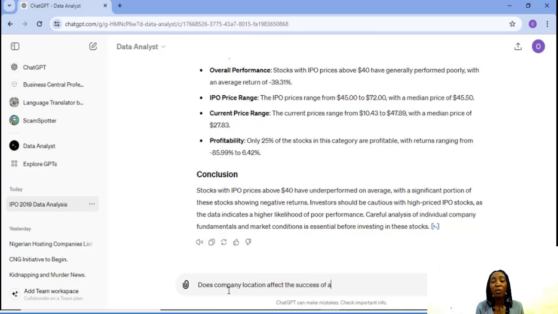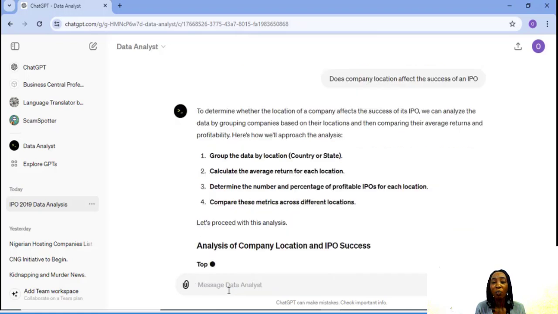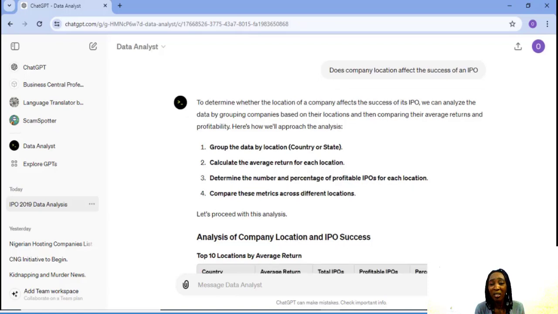So I'm asking a final question: does company location affect the success of an IPO? To determine whether the location of a company affects the success of its IPO, we can analyze the data by grouping companies based on their location and then comparing the average returns and profitability. Here's how we approach the analysis.